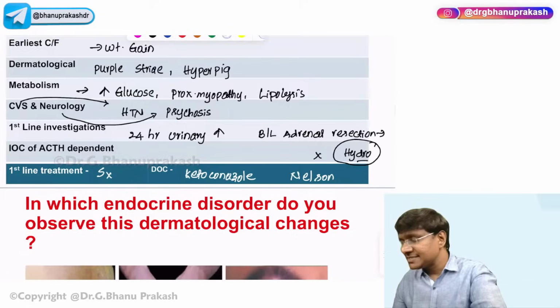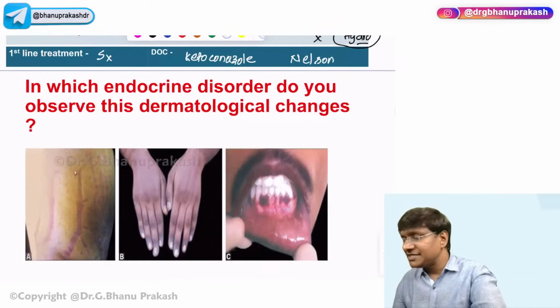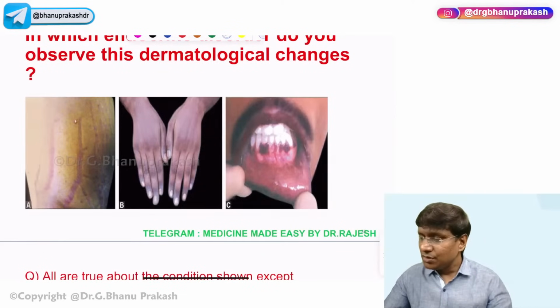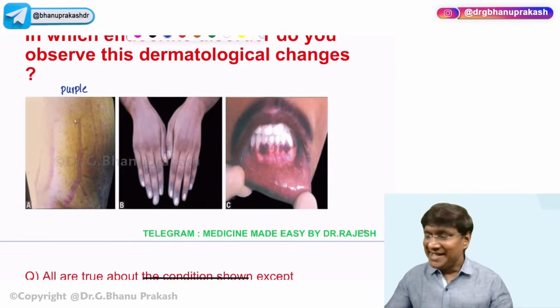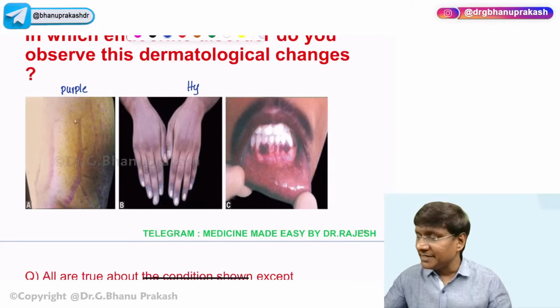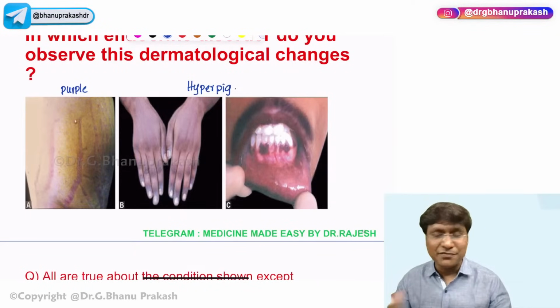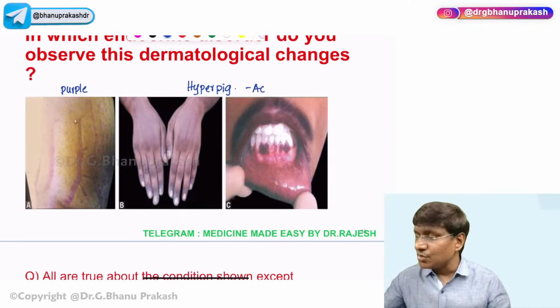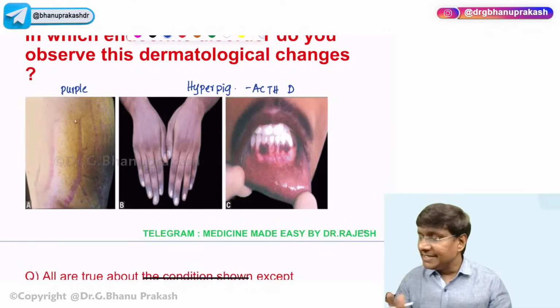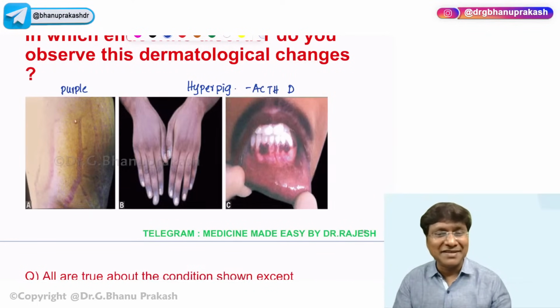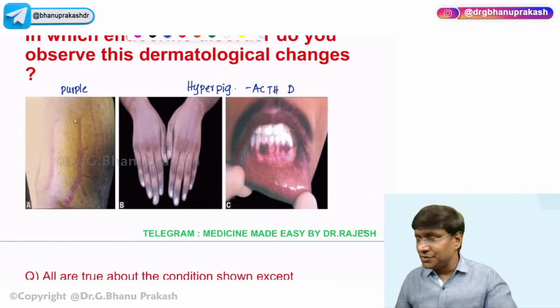Now, let me just show you the images in Cushing syndrome. So this is nothing but your purple striae, right? And this will be the hyperpigmented skin. Now, hyperpigmentation is observed in which type of Cushing's? It is only in case of the ACTH dependent type of Cushing's that you have the presence of hyperpigmented skin, right? So that was about your Cushing's.